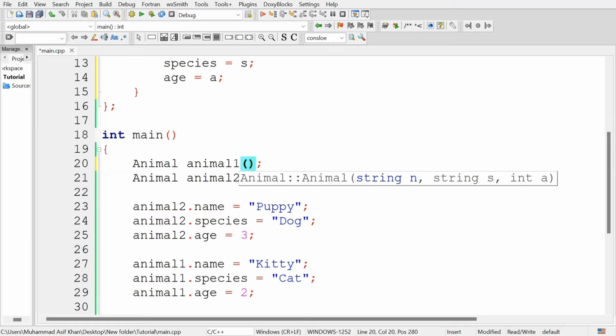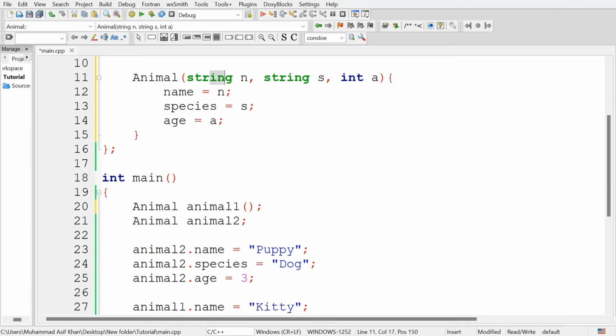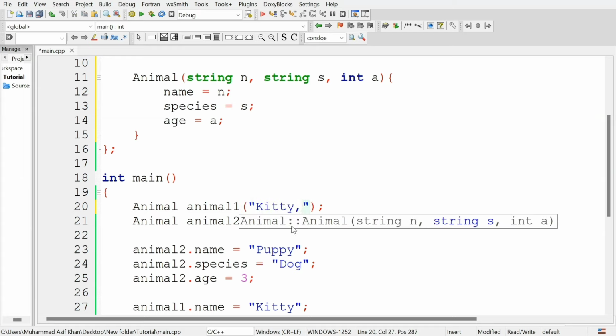So first type the value for the first attribute that is given in the animal constructor. For animal1, the name is kitty, the species is cat, and the age is 2 years.